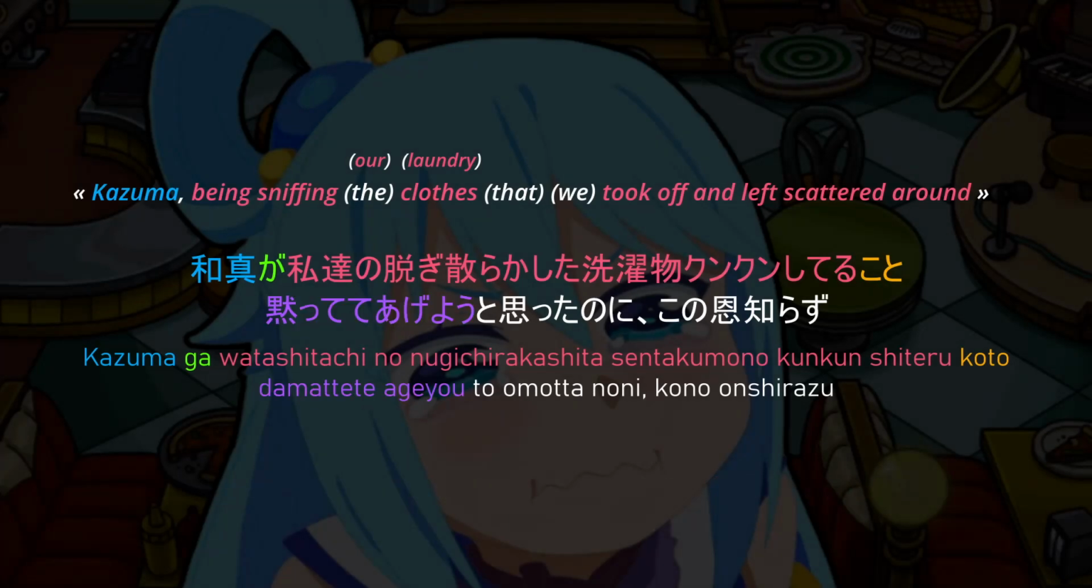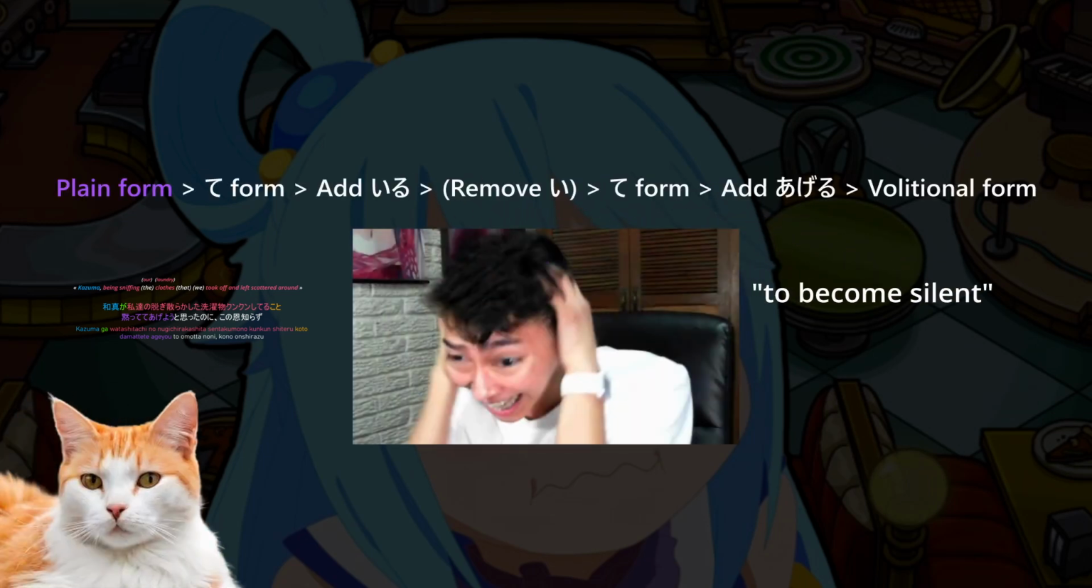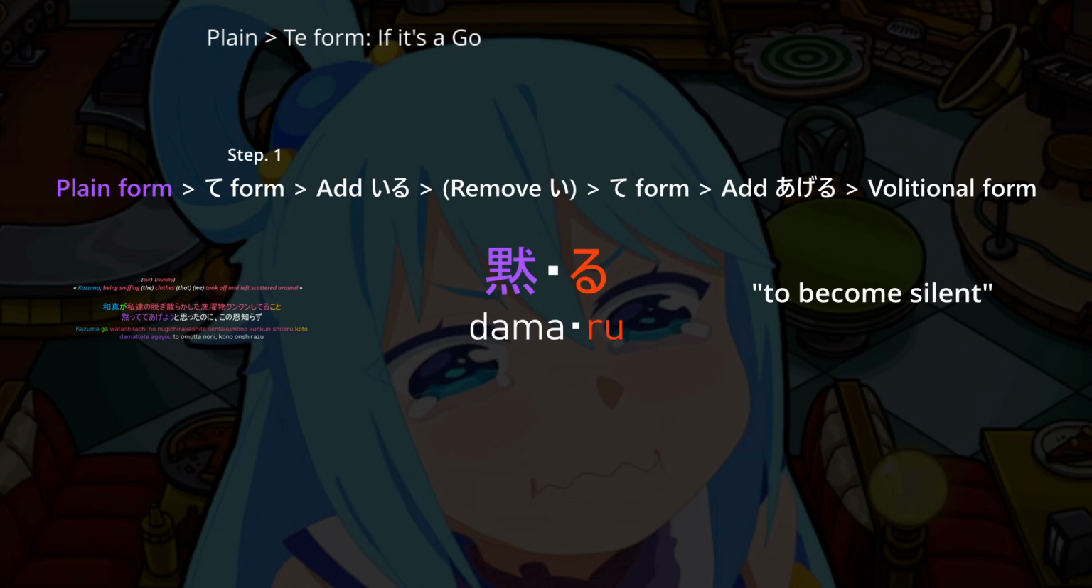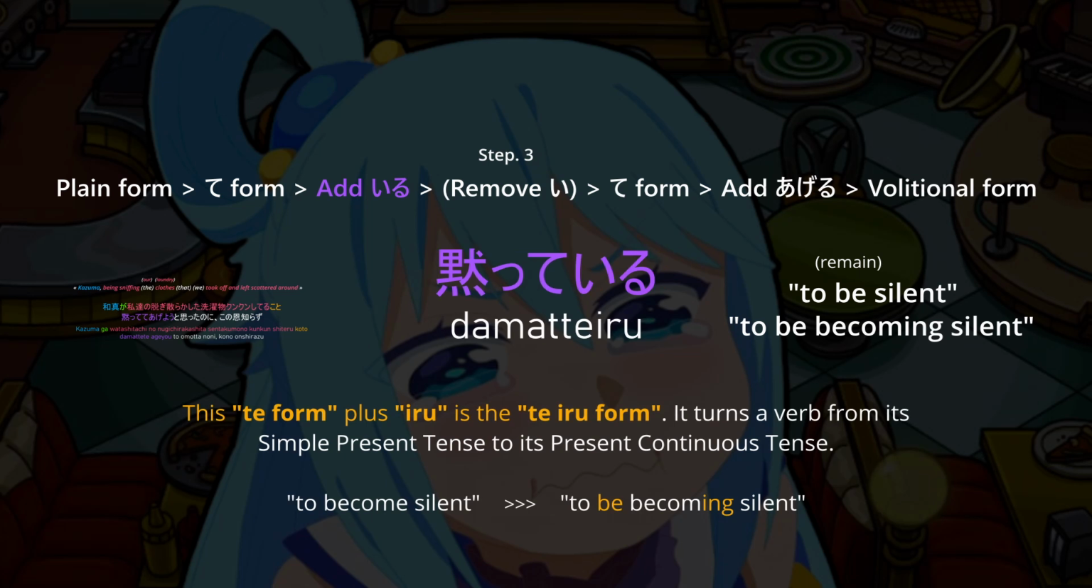黙っててあげよう comes from the verb 黙る, to become silent, and this is the process we'll be embarking on. It's not as hard as it seems, don't worry, I will explain each step carefully. First, we turn it into its te form. Godan verb with ru ending. Last ru becomes te, and then we add iru, 黙っている, to remain silent or to be silent.